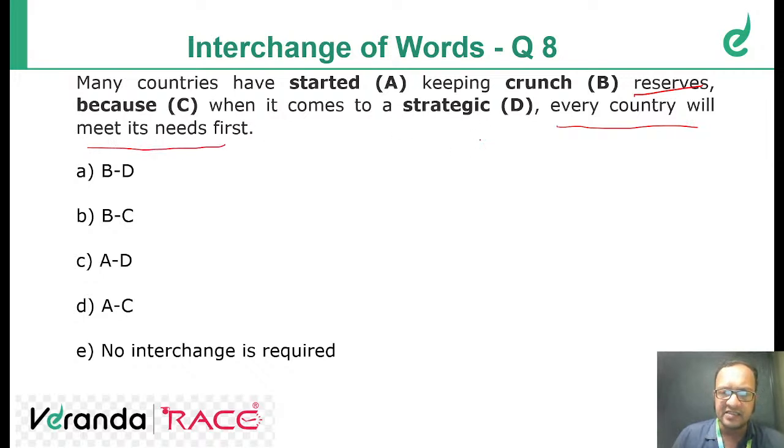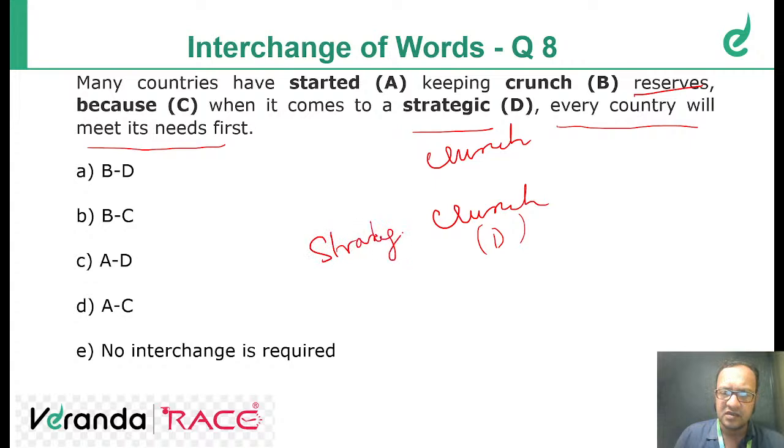So when it comes to a crunch, right? Crunch means what? Deficit. When it comes to a deficit, paucity, scarcity. So in place of D it should be crunch. Strategic goes in the B option, which is strategic reserves. So it should be BD. BD is the correct answer, right?